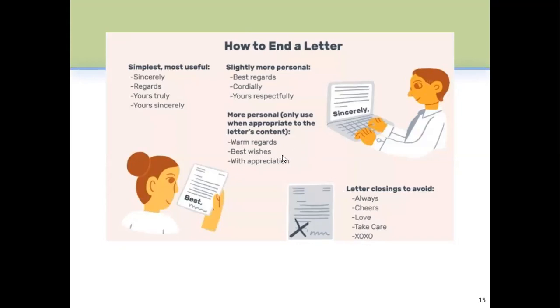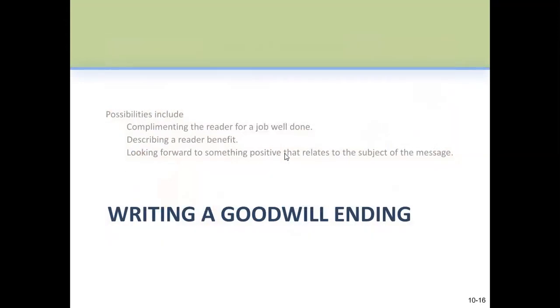And closing of goodwill. Now, again, as a summary of writing a goodwill ending, the things that we have to keep in mind: compliment the reader for a job well done, describe the reader benefit, and look forward to something positive that relates to the subject of the message. So you can actually mention these things. Now, another aspect is ending a letter or email, the best way to end a letter or email message. Your closing needs to leave the reader with a positive feeling about you and the letter you have written. In closing your letter, it is important to use appropriate, respectful, and professional words or phrases.